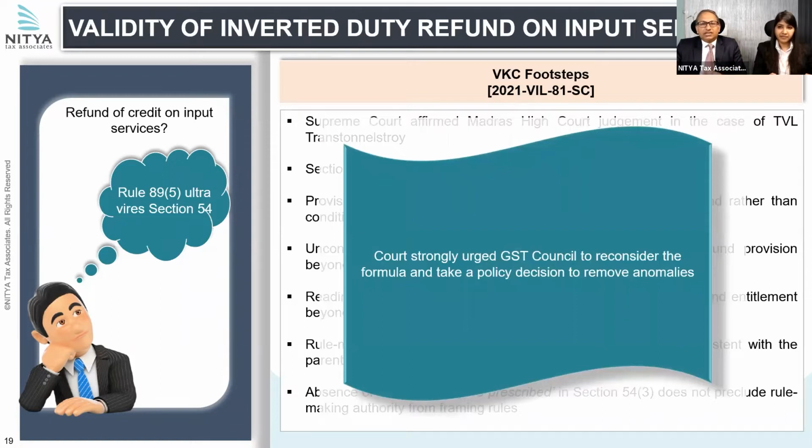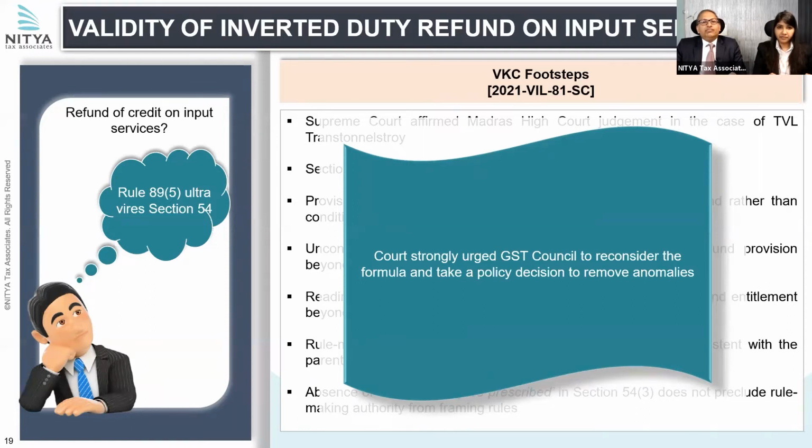Whereas what is subtracted out of this is the tax liability on account of inverted rated supply of goods and services both. So what the Supreme Court noticed is that in the net ITC, the revenue is taking only ITC on account of inputs, but on the liability side, they are excluding the entire liability on account of inverted rated supply of goods as well as services. So this is a lopsided approach.